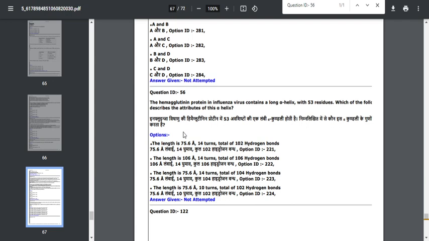This option might be correct because I was not able to find many research articles, and even in the Lehninger book they didn't speak about this. When I searched recent articles regarding the structure of the alpha helix in hemagglutinin protein, I couldn't get any answer. If any of you are stating this option is incorrect, or if you are going to challenge this question, please tell me in the comment section so that it will be very helpful for other students.